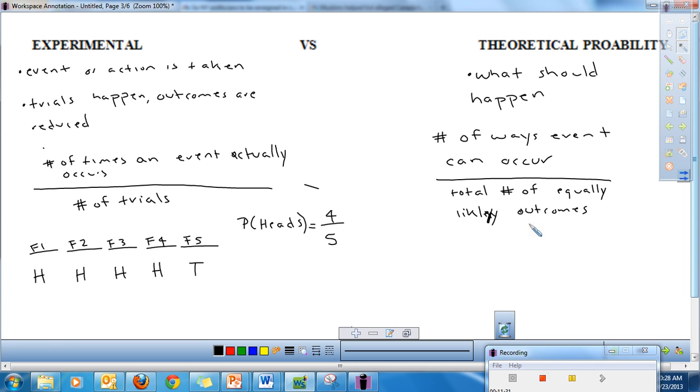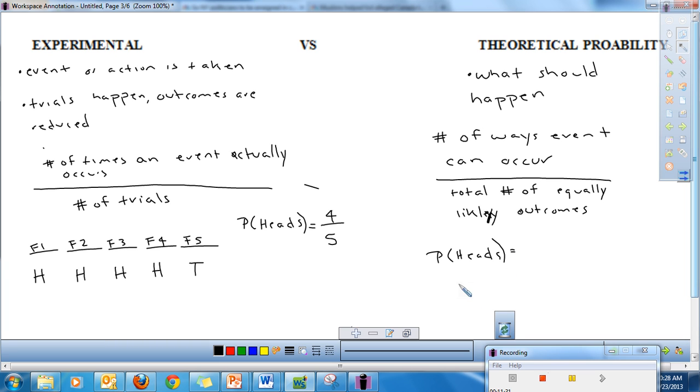The number of ways an event can occur over the total number of equally likely outcomes. Take a minute and pause the video if you need to so you can make sure you have all this down before we keep going. So if we did the same thing and I asked you, what's the theoretical probability of getting heads? The theoretical probability of heads.